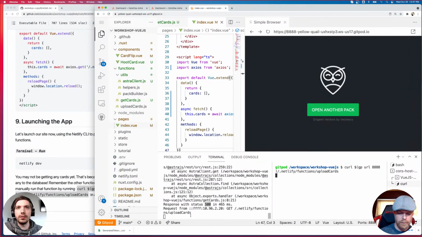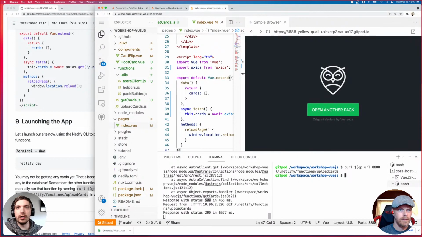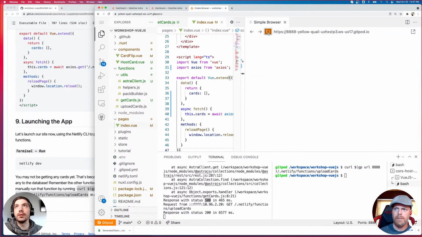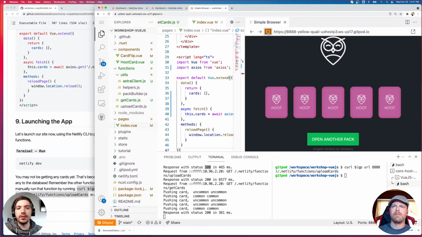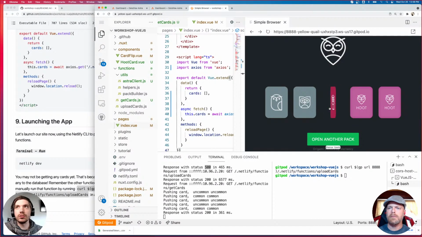So we have a request. Takes a little bit. Status 200 means it was successful. So our cards are now uploaded. Now if I refresh this browser, we should have our cards. And they should be randomly selected cards based on the rarity. So if I flip these over, you can see I did not get an ultra rare, so we know that they are different cards. And there we go.